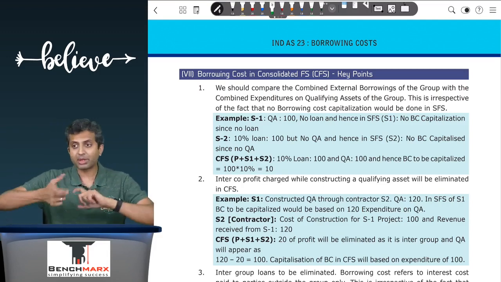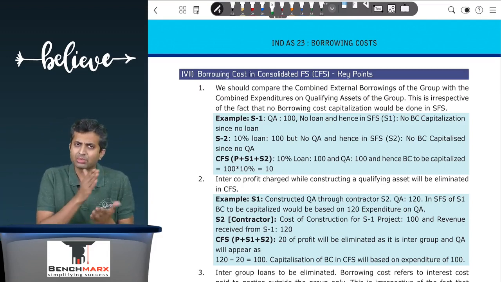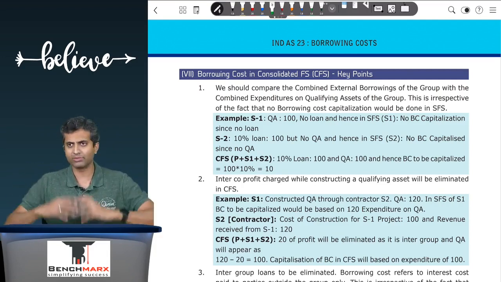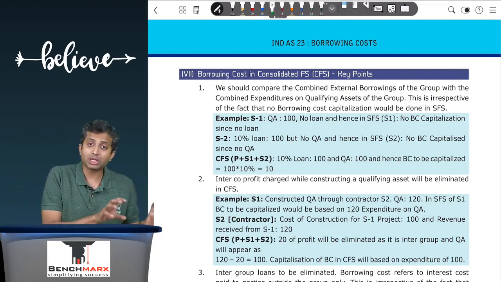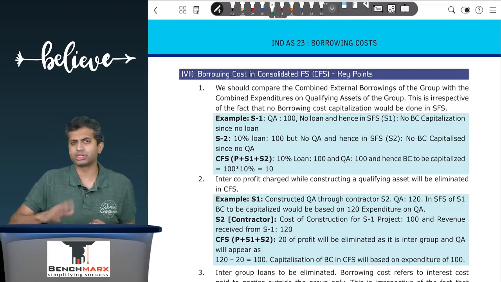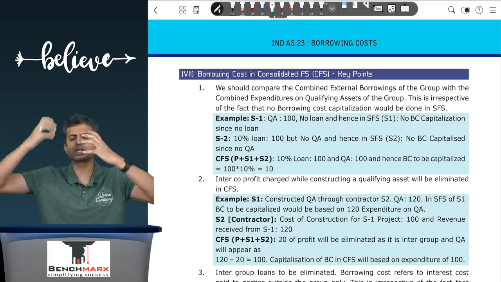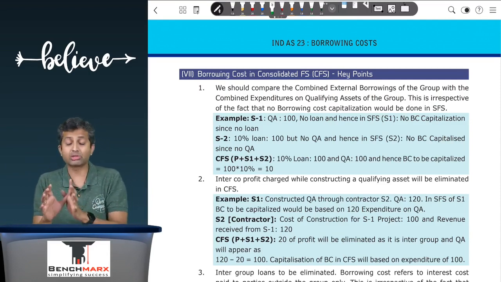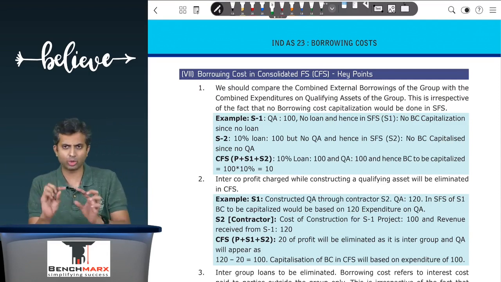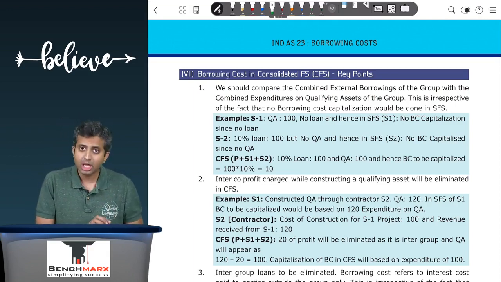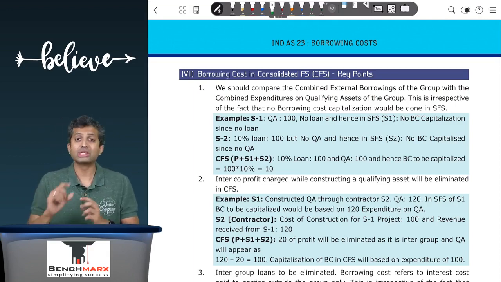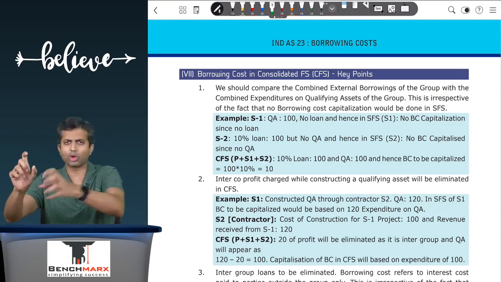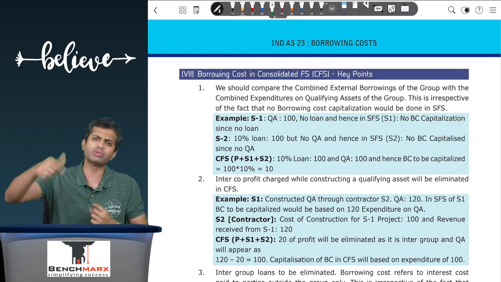Second point is sometimes there can be intercompany items, like there can be a subsidiary 1 who is a contractor and subsidiary 2 who is let us say an infrastructure company. Subsidiary 1 has provided construction services to subsidiary 2 for constructing a qualifying asset. So for example, subsidiary 1 has spent 100 rupees to construct an asset whose value is 120 rupees, and hence 20 rupees was a profit margin. So in subsidiary 2's books, the asset will be shown at 120 rupees. If it is a qualifying asset, well, then borrowing cost in the books of subsidiary 2 standalone will be capitalized.